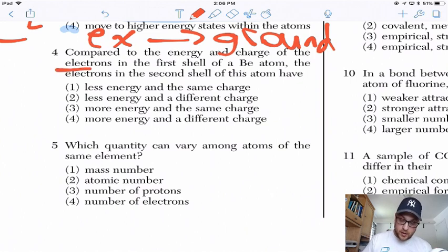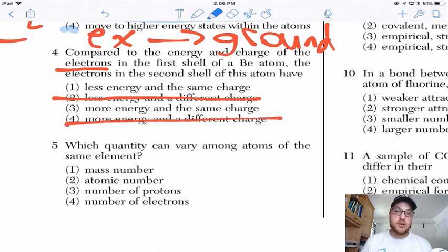If you're comparing electrons, they're always going to have the same charge. So you want to eliminate the two answers that say they'll have different charges, because electrons are always negatively charged. The second shell, since it's higher than the first shell, further away from the nucleus, is going to have more energy.